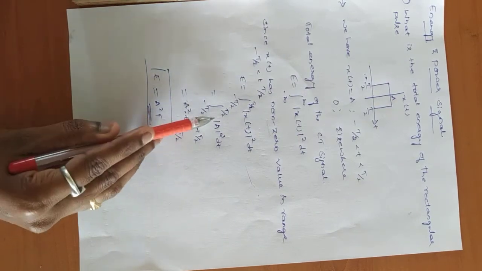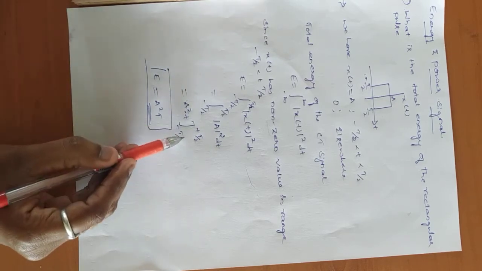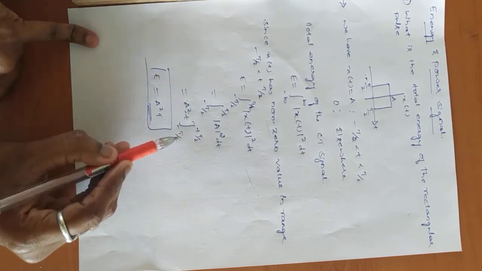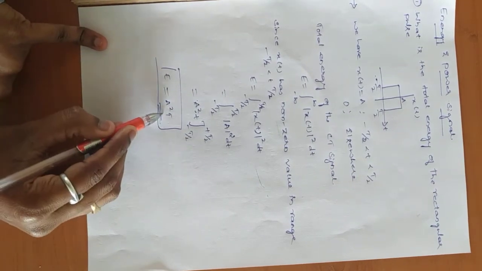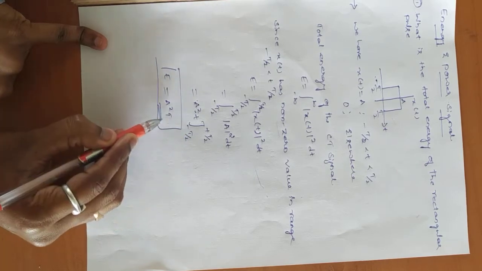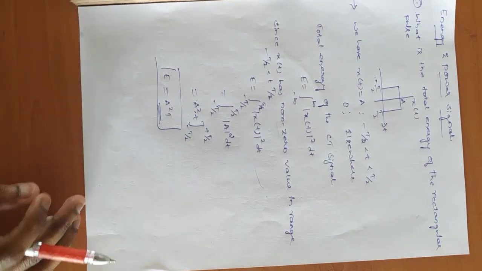Substitute the limits, that is plus T by 2 to minus T by 2, upper limit minus lower limit. If you apply the limits and simplify, you will get A square into T. That is the energy of the signal.